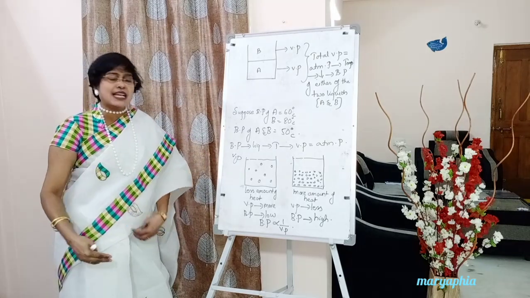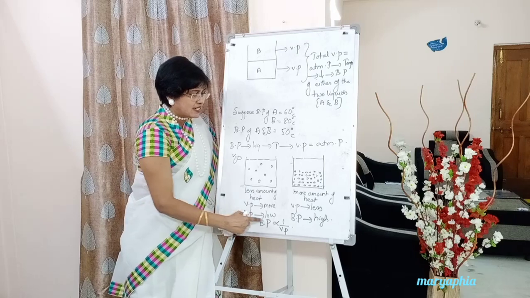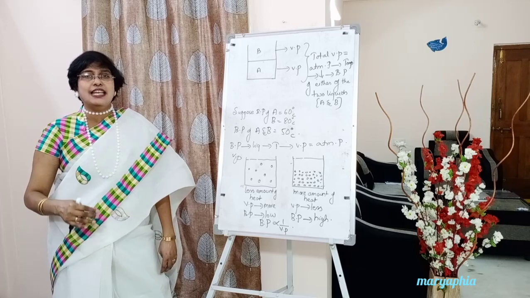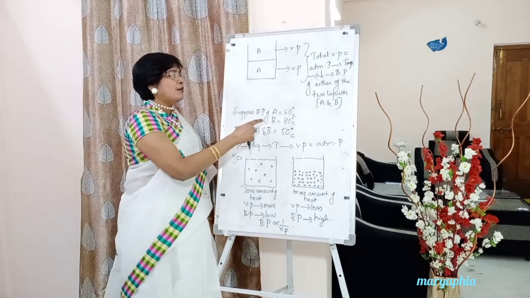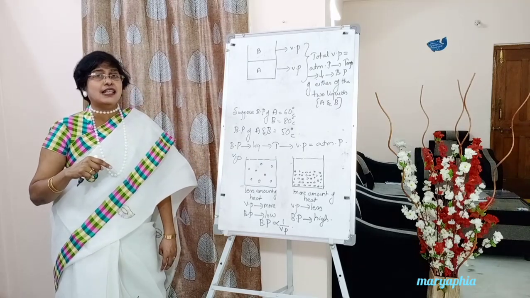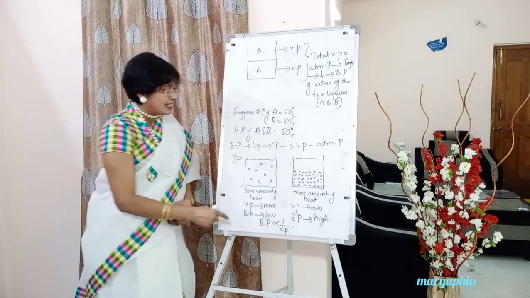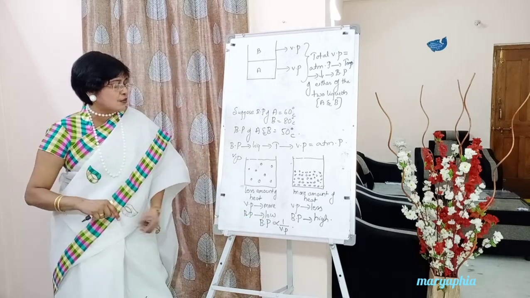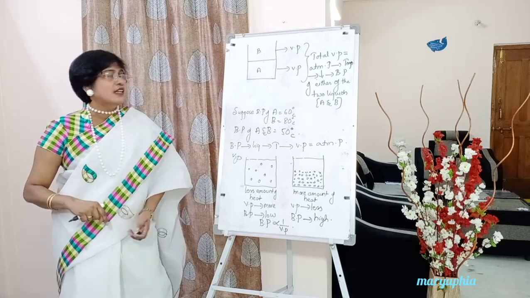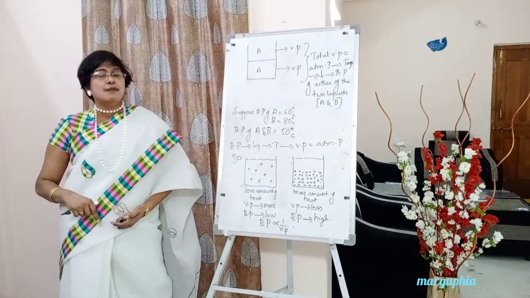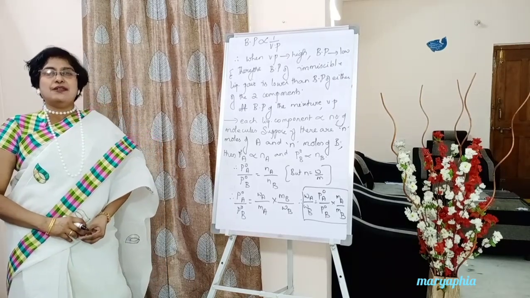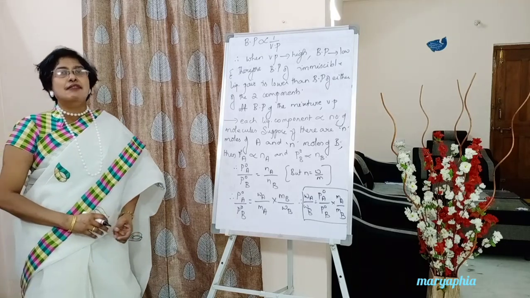So what do we understand from this? If we observe the relation between boiling point and vapor pressure, they both are inversely proportional. So boiling point will be less when vapor pressure is high. This is the reason behind the principle, students. So students, you understood the relationship between boiling point and vapor pressure.